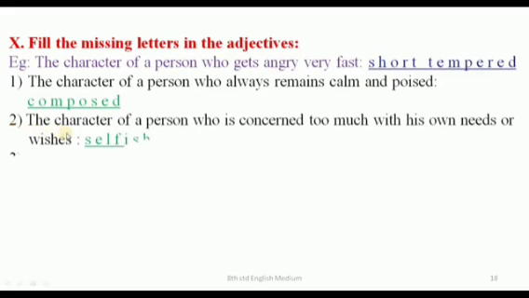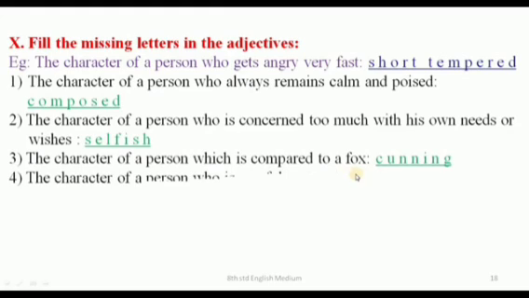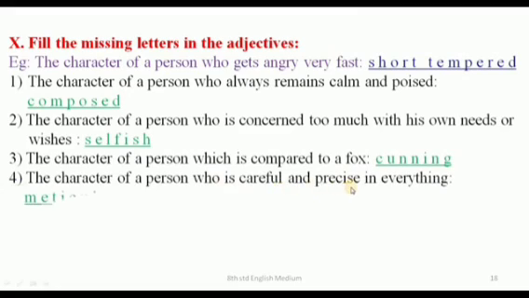Second one, the character of a person who is concerned too much with his own needs or wishes, selfish. Third one, the character of a person which is compared to a fox, cunning. Fourth one, the character of a person who is careful and precise in everything.